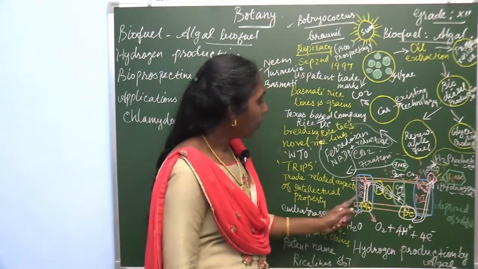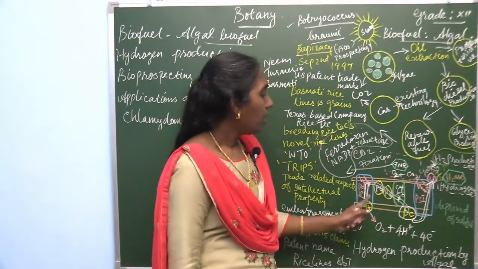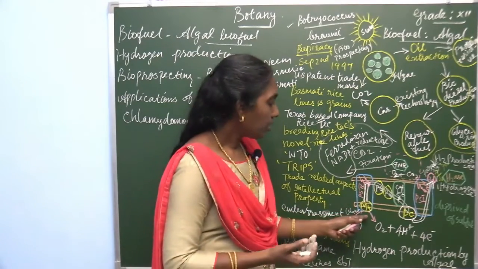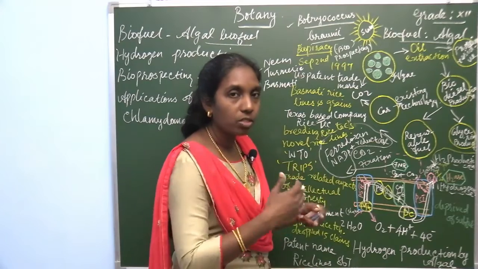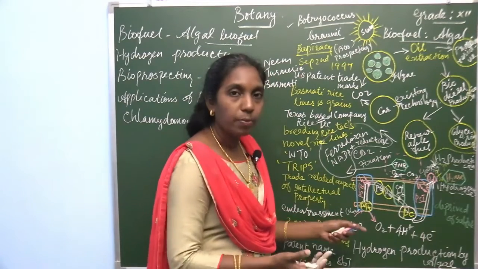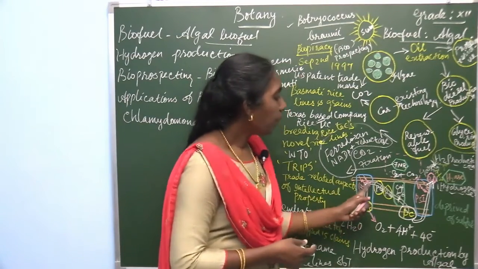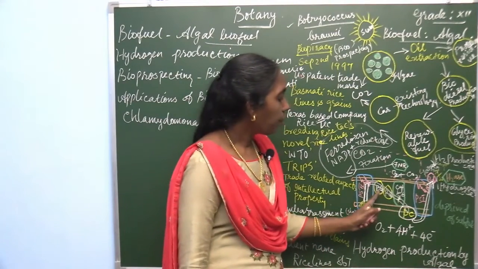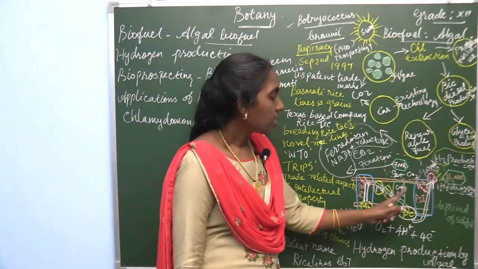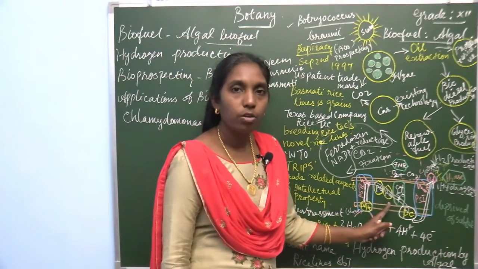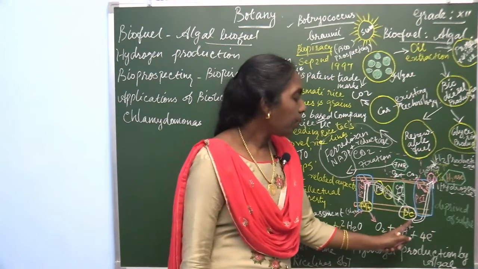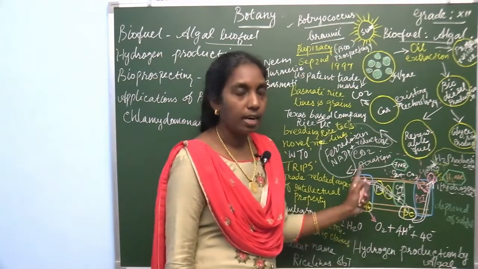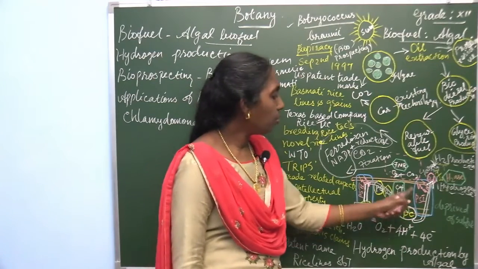Here in photosystem PS2, the electrons are captured and passed through different electron carriers. What are the electron carriers? Here PQ, plastoquinone, cytochrome b6, cytochrome f and plastocyanin. These electron carriers pass the electrons from PS2 to PS1.